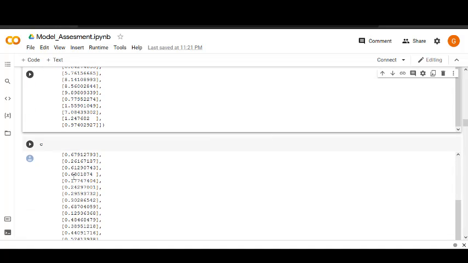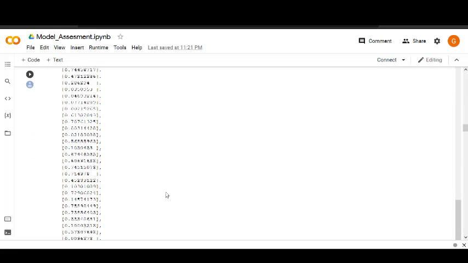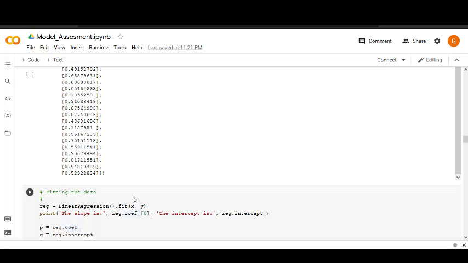Similarly, for the c values, we have reshaped them. This reshape is required to fit our data points into the sklearn function. Here we have used LinearRegression().fit(x, y) as reg, and from the reg object, after fitting it, we have tried to recall the slope. reg.coef_ is the slope, and the intercept is given by reg.intercept_.